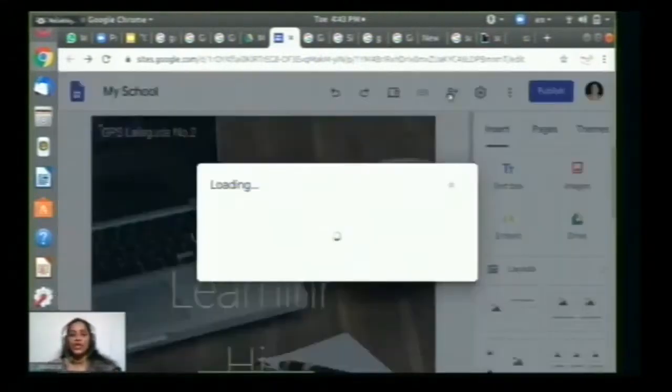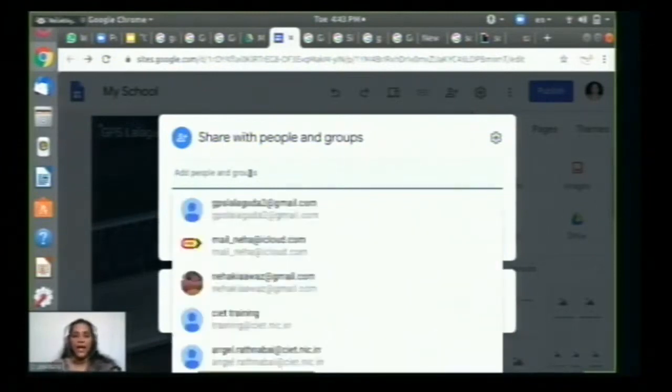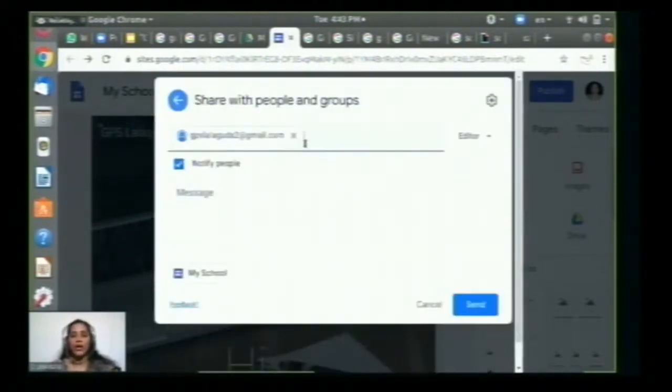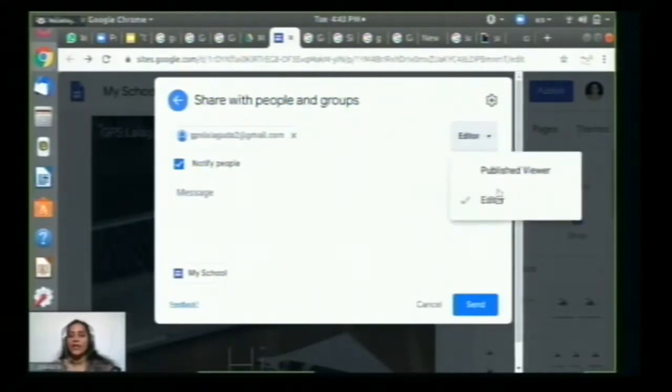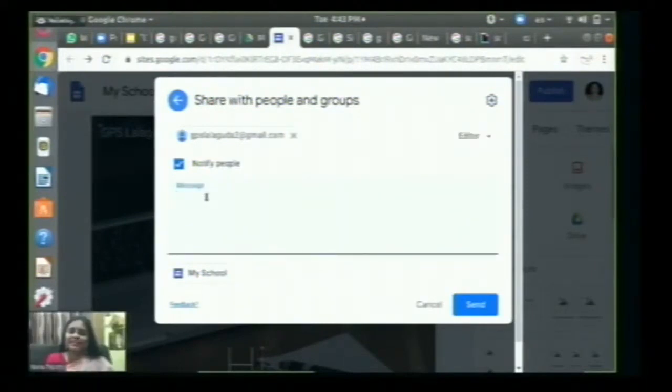Now straight away I am going to the collaborative thing, which is more interesting about Google Sites. I have created a website and I want to make it more beautiful with the help of my colleagues. So I'll just add my school mail ID, and I can make them editor. Else, if I don't want them to edit it, we can say published viewer as well, so they can only view the site. Yes, they can just view.